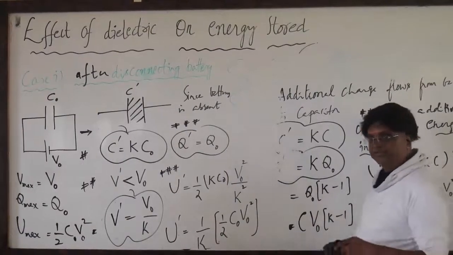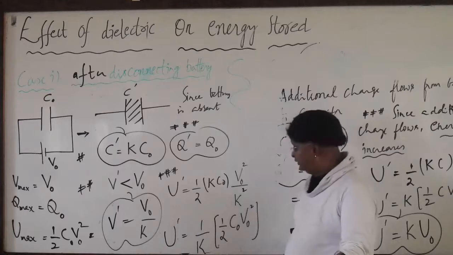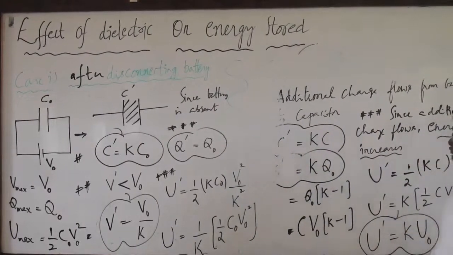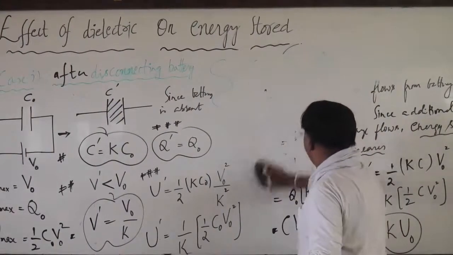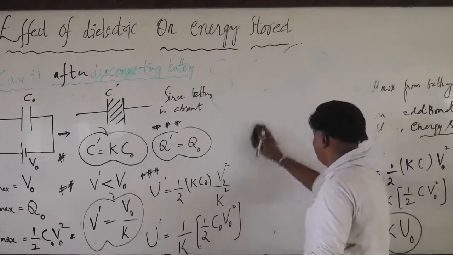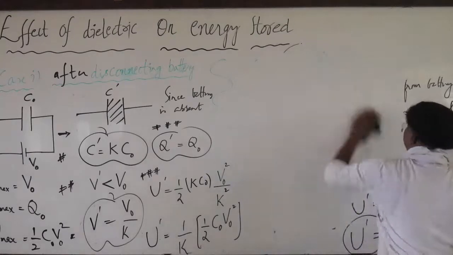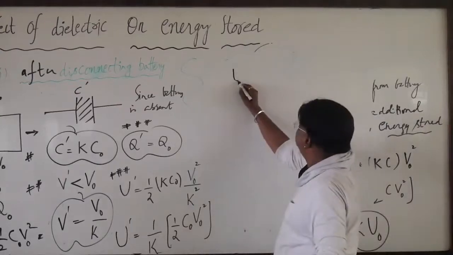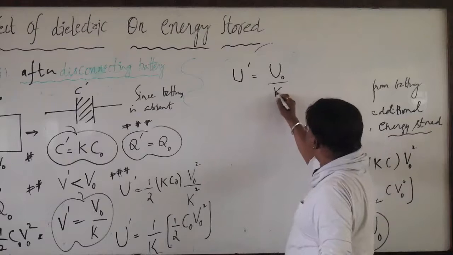And what is the result? Half C naught V naught squared is what we wrote earlier. Therefore, earlier U prime was equal to K times U naught. Now the result is U prime is U naught by K. It has become 1 by K times. Therefore, now I am writing U prime is equal to U naught upon K is the result.